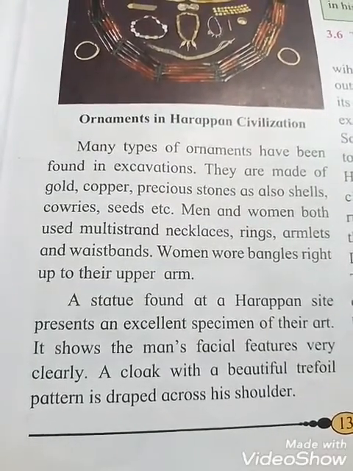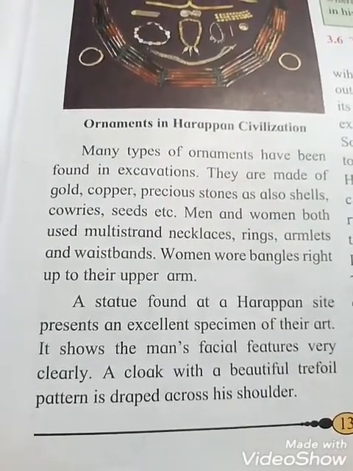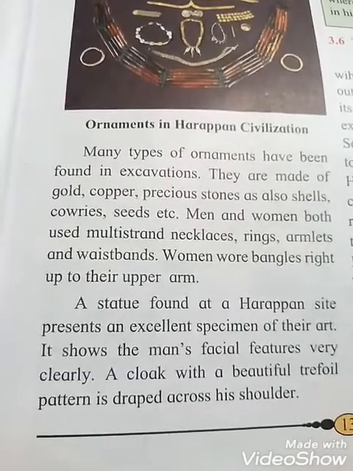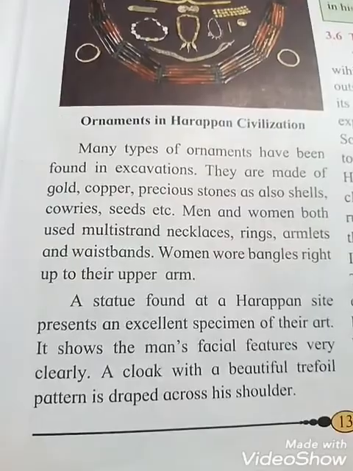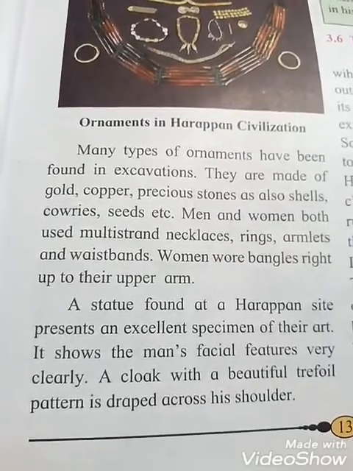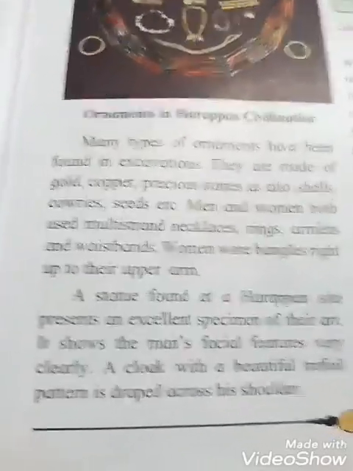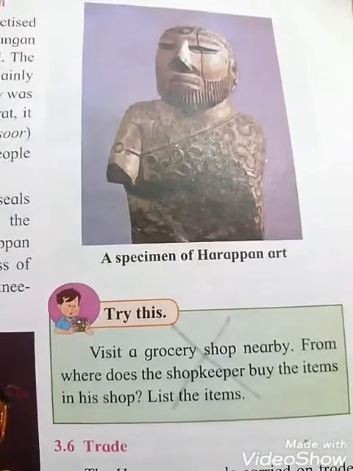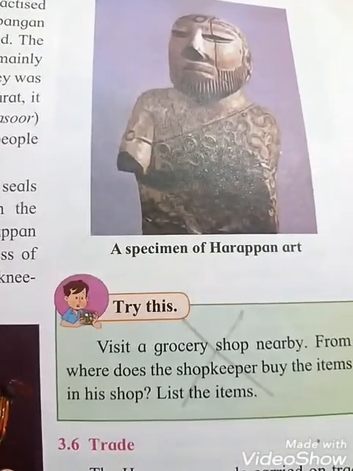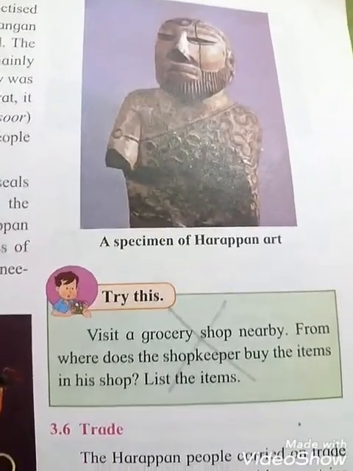A sleeveless outdoor overgarment that hangs loosely from the shoulder, because the cloak with a beautiful trefoil pattern is strapped across his shoulder. Okay students, see the picture. A specimen means an example of Harappan art. See the picture, it is an example of the Harappan art, students.